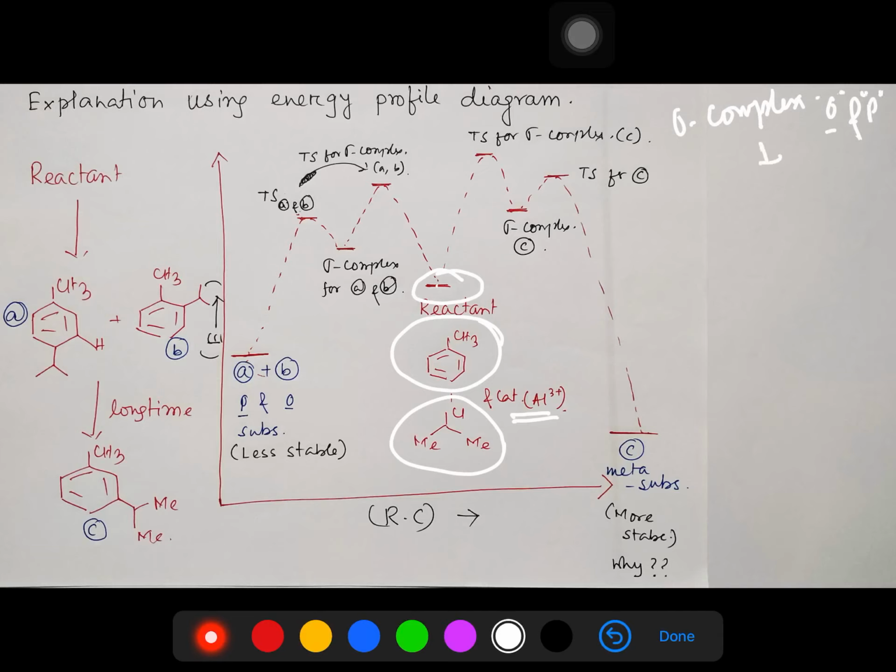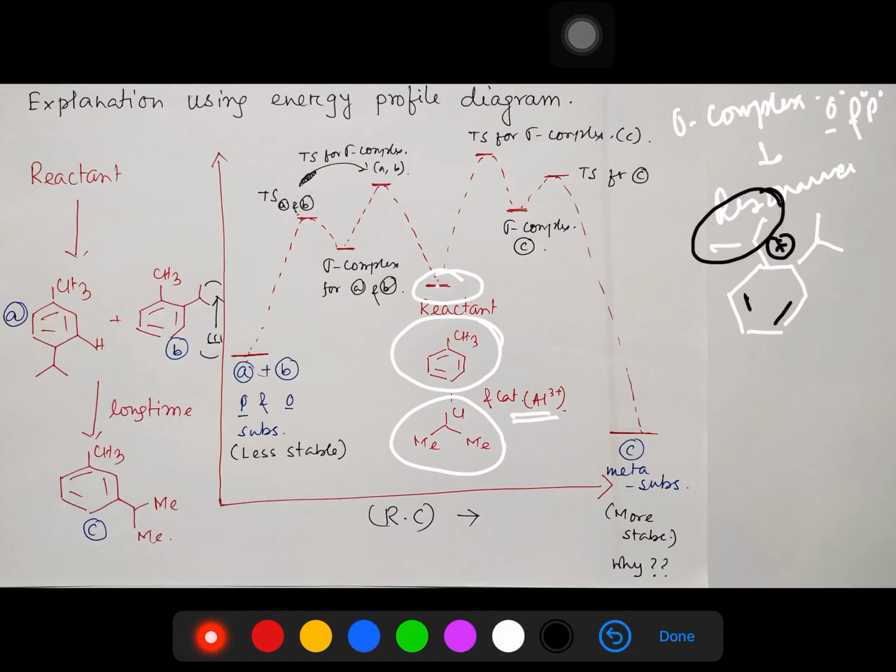Resonance means there are many canonical forms, but I want to show one canonical form, the main contributing one, for example this one. After the attack on this ortho position, the positive charge will come here. That positive charge will be stabilized, sorry, I made a mistake. The positive charge will be delocalized by the contribution of this isopropyl group. So that is the thing.